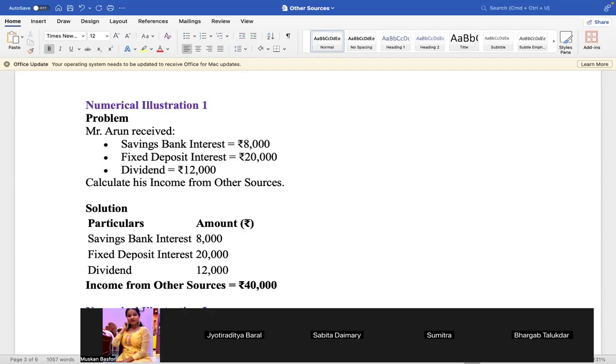Okay, sir. Problem number 1, Mr. Arun received saving bank interest rupees 8,000, fixed deposit interest rupees 20,000, and dividend rupees 12,000. Calculate his income from other sources. Solution: saving bank interest is 8,000, fixed deposit interest 20,000, dividend 12,000, income from other sources equals rupees 40,000. So very easy. This is the basic thing. People think it is very tough. But in big problems also, if you understand this, you can answer those also.